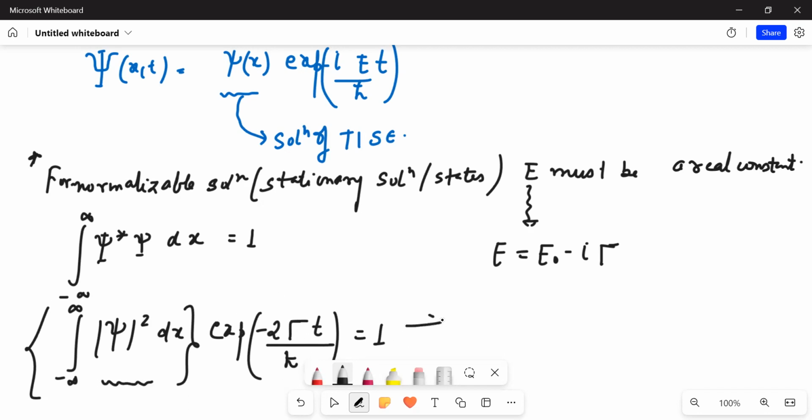So for consistency on both sides, gamma must be equal to 0, which implies that E is real. So for all normalizable stationary solutions obtained by the method of separation of variables, this E must be a real constant.